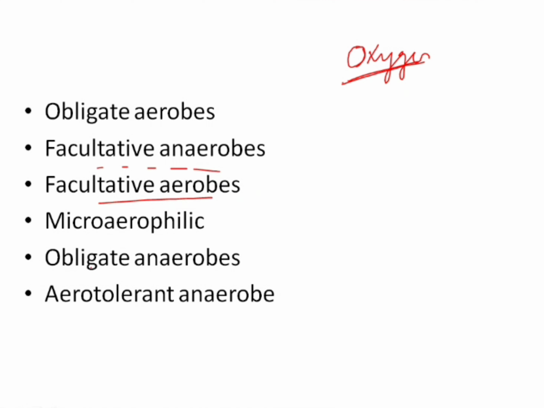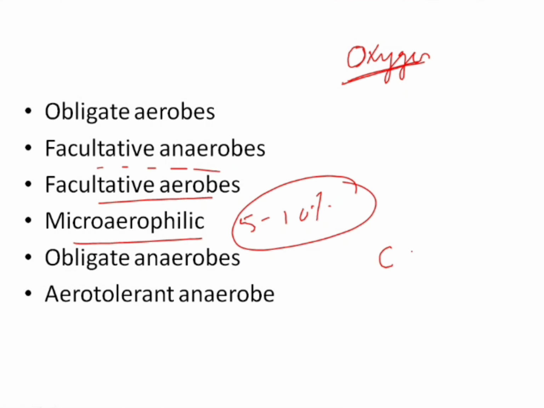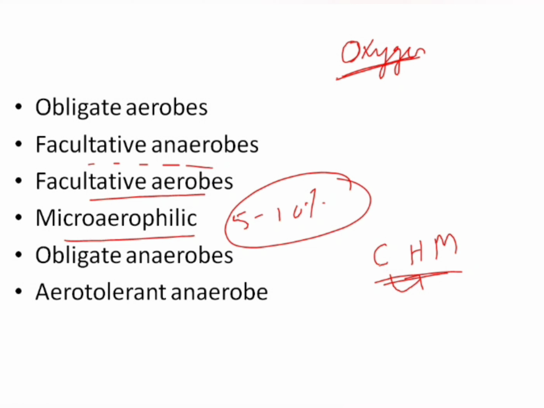Now coming on to microaerophilic. So what is microaerophilic then? Microaerophilic bacteria are those which can grow in the presence of 5 to 10% of oxygen. So they require 5 to 10% of oxygen for their growth. For example, you have Campylobacter, Helicobacter and Mycobacterium bovis. So you remember it as CHM. C is for Campylobacter, H is for Helicobacter and M is for Mycobacterium bovis.